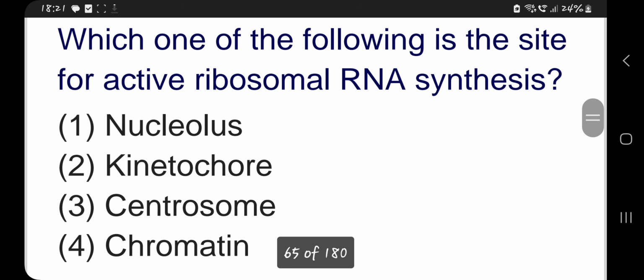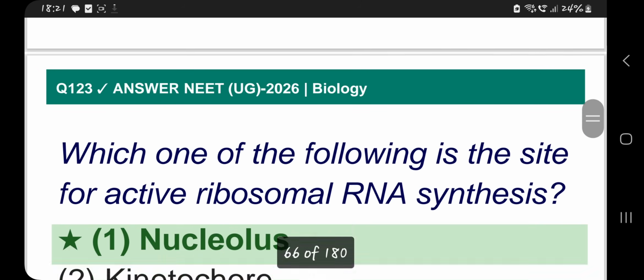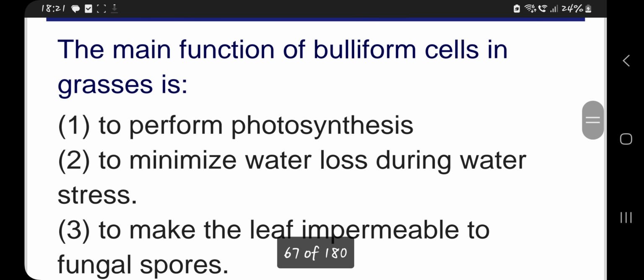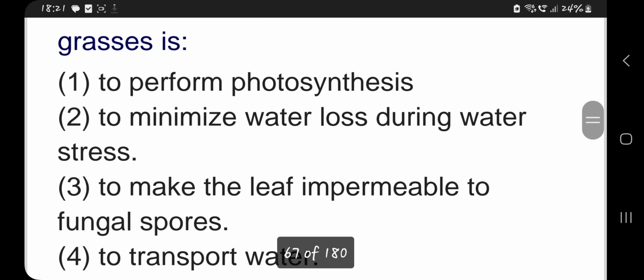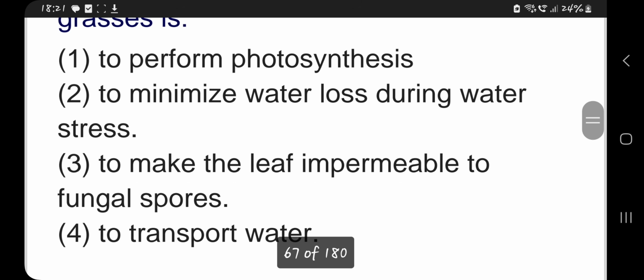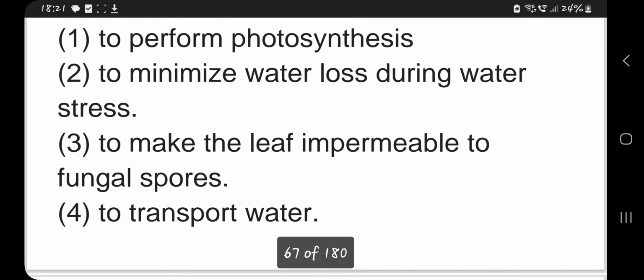Which one of the following is the site for active ribosomal RNA synthesis? So nucleolus is the site for active ribosomal RNA synthesis. The main function of bulliform cells in grasses is to perform photosynthesis, or minimize water loss during water stress. So the second option, they help in rolling up of leaf lamina during scarcity of water, that is the correct one, to minimize water loss during water stress.